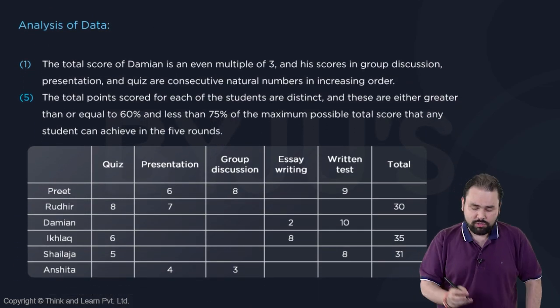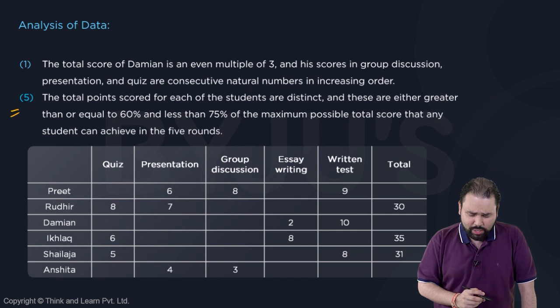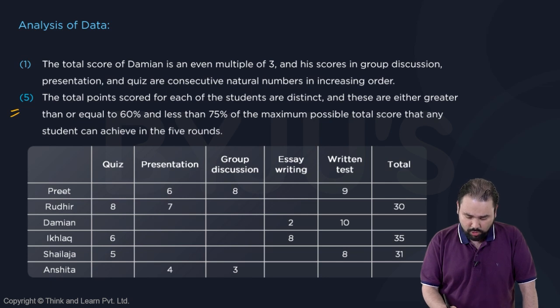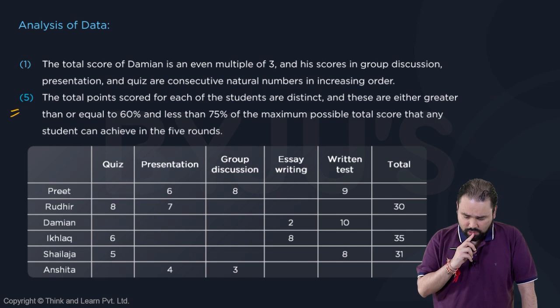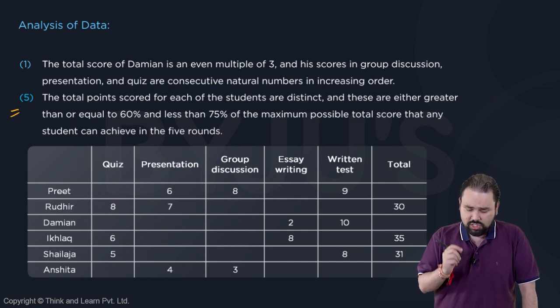As I told you, one of the first few statements I'll pick up will be 5. So greater than or equal to 30, less than or equal to 37.5 is important. Let's look at Damien. The total score of Damien is an even multiple of 3. Damien is 12 already. So even multiple of 3. And his scores in group discussion, presentation, quiz are consecutive natural numbers in increasing order. That means group discussion is least.